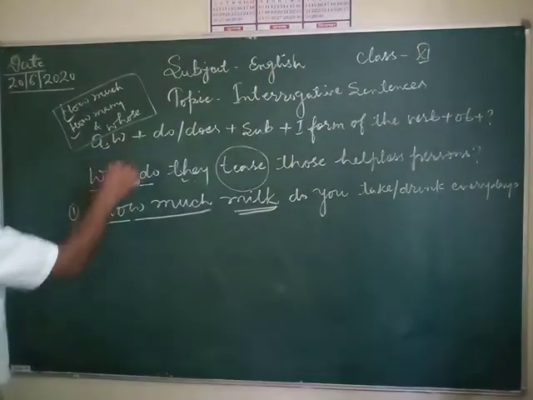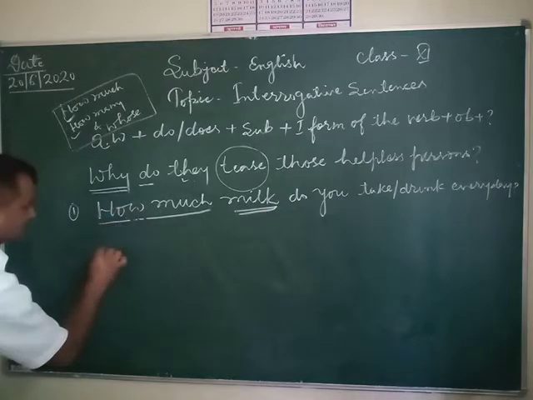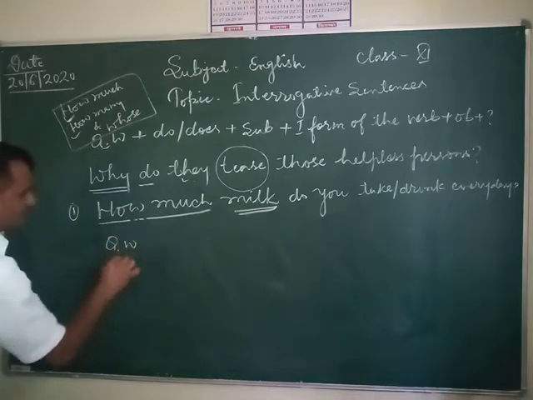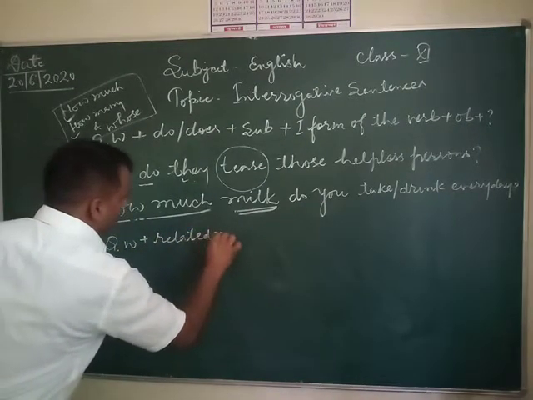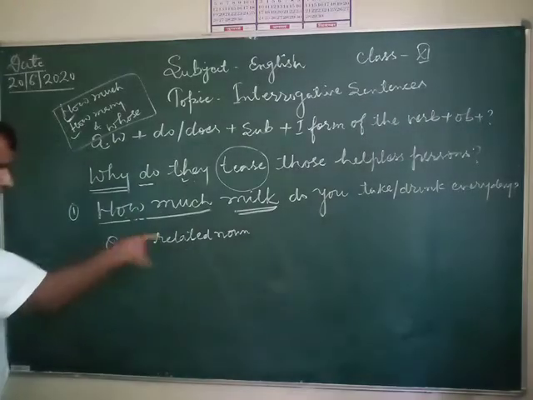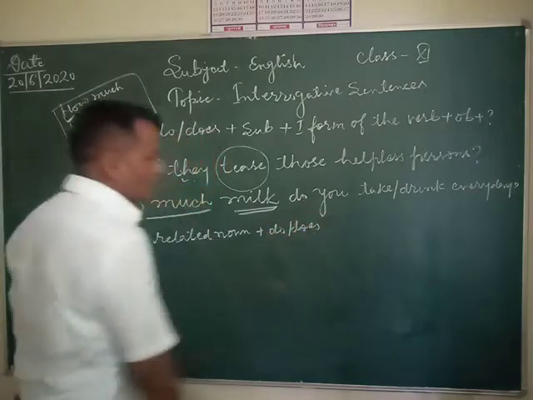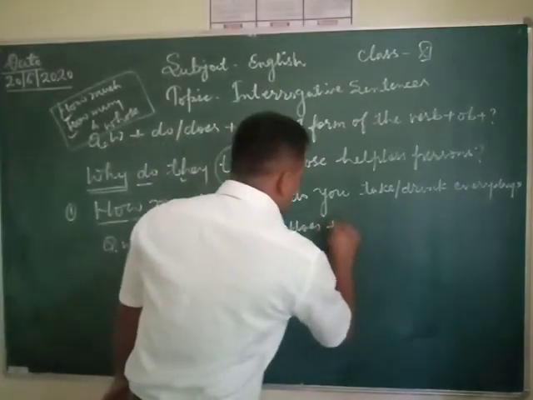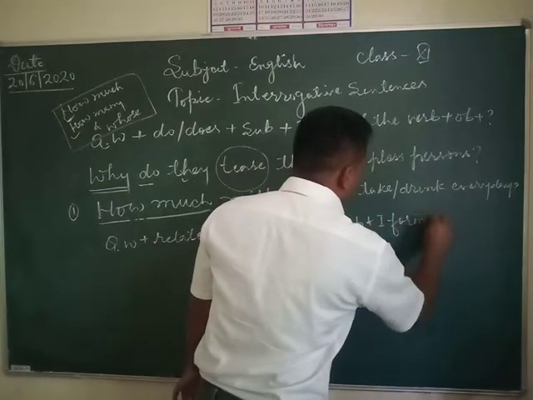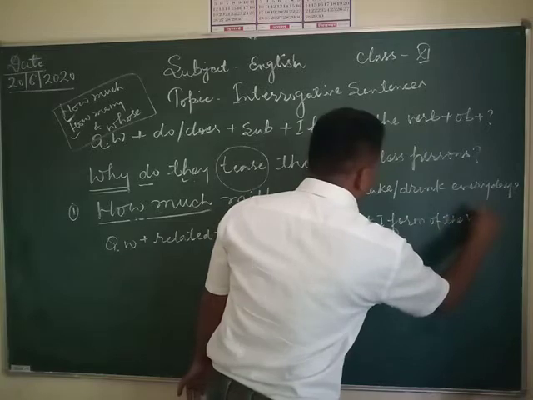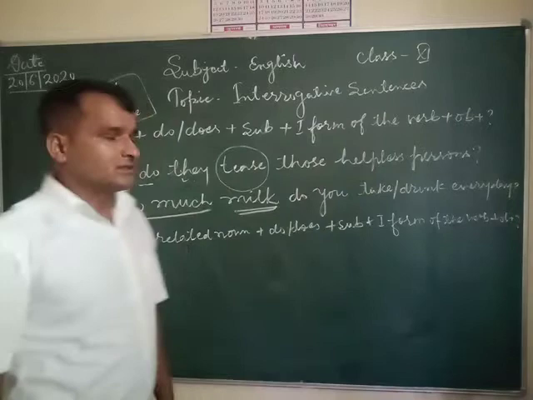In this sentence, the formula of such types of sentences: question word, after that related noun, then you can use do or does according to the subject. After that subject, and you have to use the first form of the verb. After that object, and at last you have to put a question mark here.